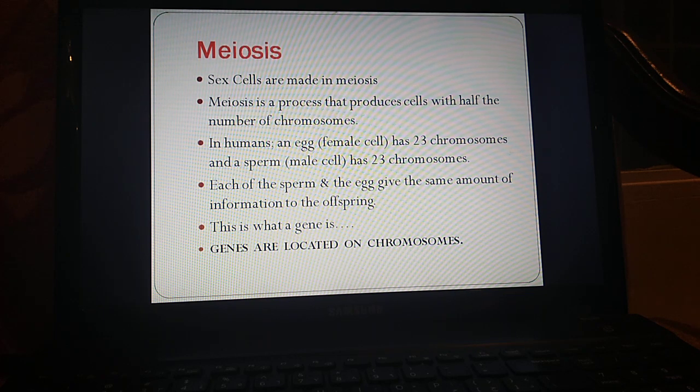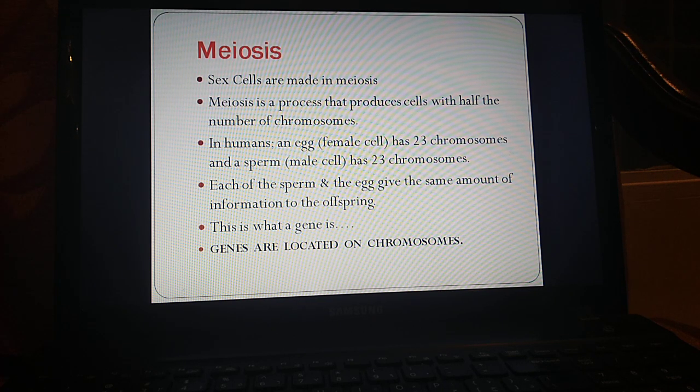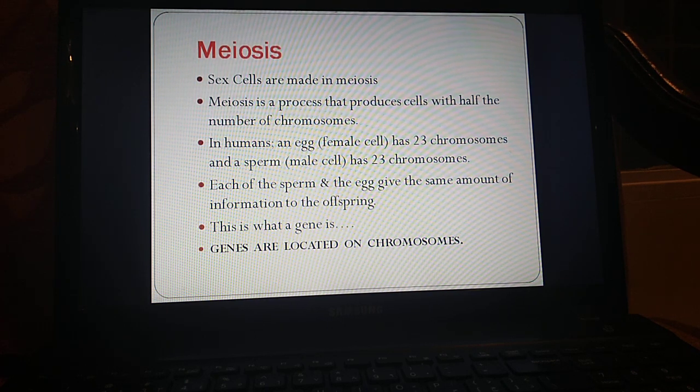This is why what Mendel said was brilliant and ahead of its time. Mendel said that half of the cell is actually from the father and half of the cell is actually from the mother. And that was right, because the male cell gives 50% of the parts of the cell and the female cell gives also 50%. نصف عدد الكروموسومات.